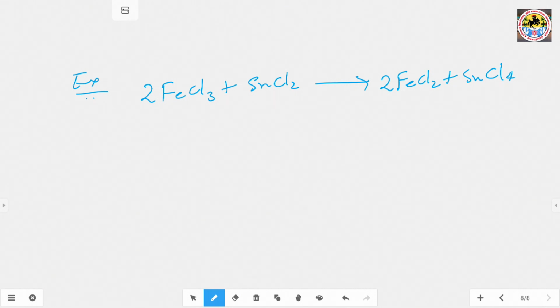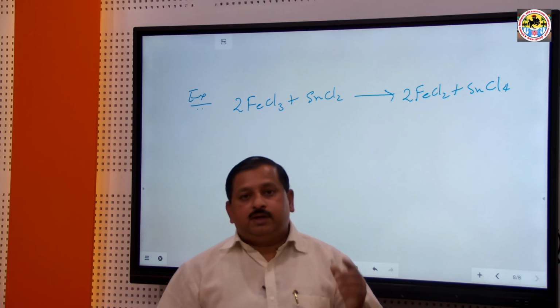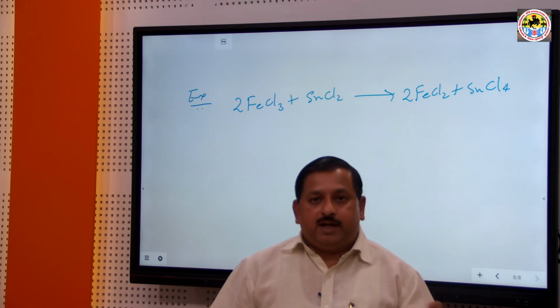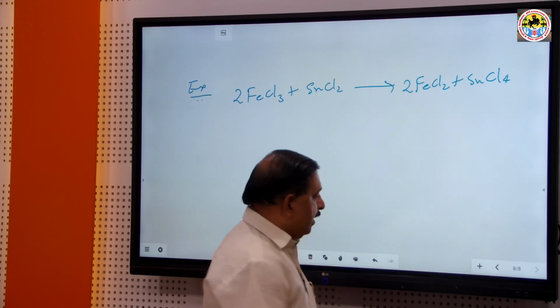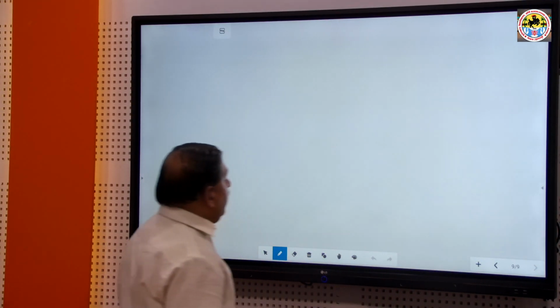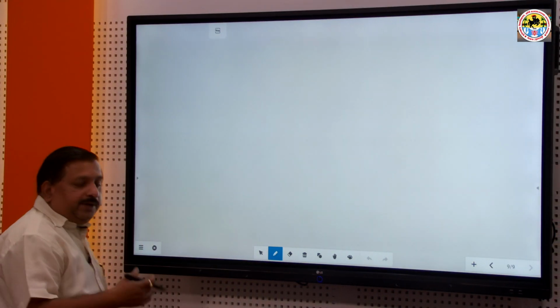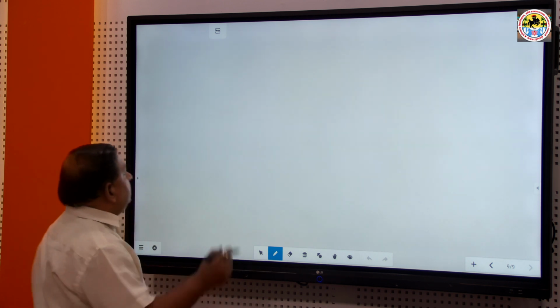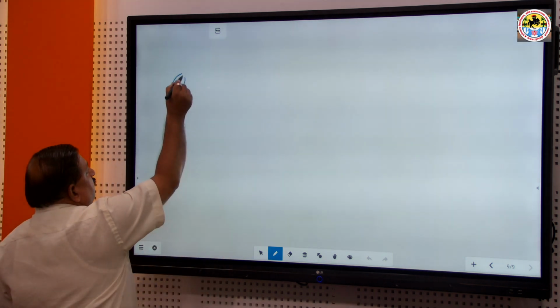Okay. So, we have discussed here the three types of molecularity: unimolecular reaction, bimolecular reaction and trimolecular reactions. Okay. Another very important topic of chemical kinetics is order of reaction.